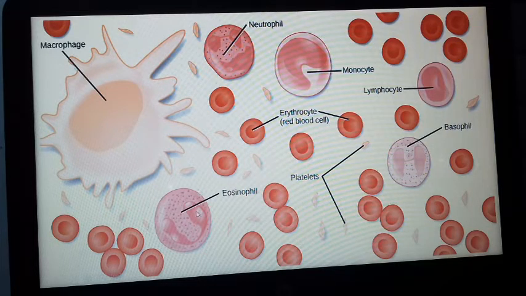Neutrophil is a granulocyte, eosinophil is a granulocyte, and basophil is a granulocyte. A lobe-like nucleus is present. Here agranulocytes, there is no granule, like monocyte with a kidney-shaped nucleus, and lymphocyte with a more or less rounded nucleus. And here RBC contains hemoglobin, so it is red in color. Hemoglobin is a respiratory pigment. Now here, platelets.